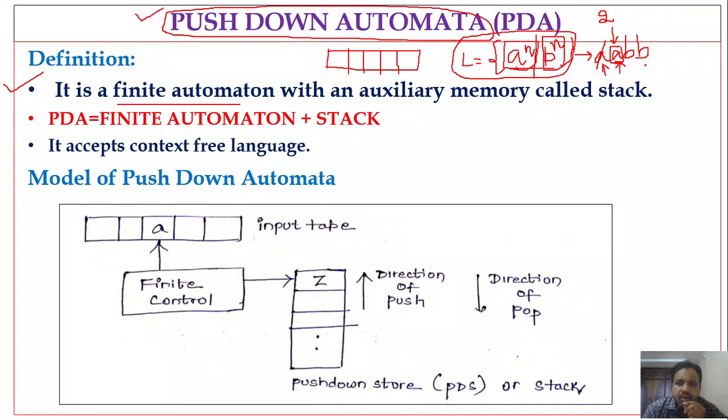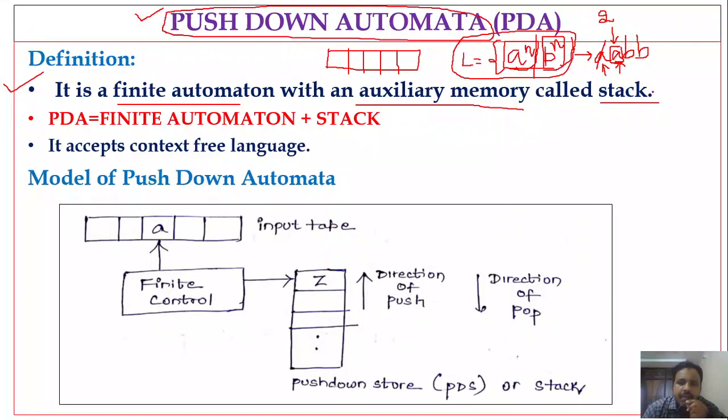You are not able to count the number of occurrences of a's and compare it with the number of occurrences of b's, right? So that is the difficulty with the finite automata. That limitation is overcome here by adding one additional memory called a stack. So pushdown automata is an extension of finite automata where we are using an auxiliary memory called a stack.